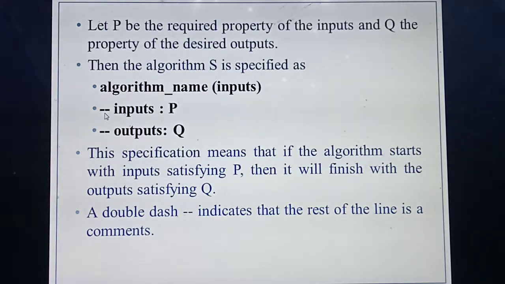First you need to write the specification of the algorithm. What are the things you need to do? First you need to define the name of the algorithm. Then you should give the inputs, so how many input variables you are given. Then you should define the property of the input. Then you should define the property of the output. So input property and output property start with which one? Double dash line.